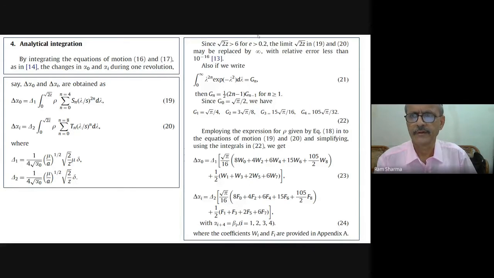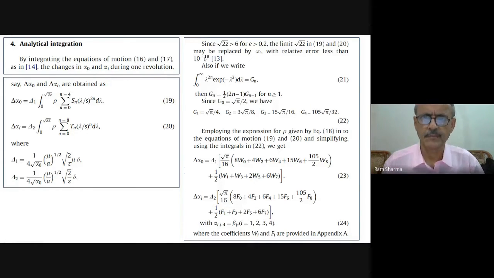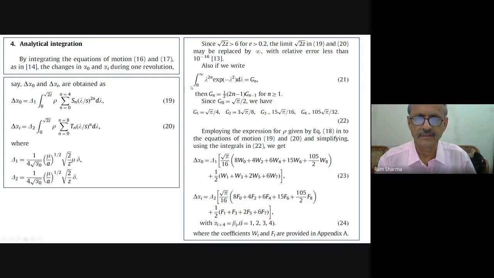So this limit, square root 2z, in equations 19 and 20 may be replaced by infinity, because otherwise you have problems, and errors are less than 10 to the minus 30. This was already documented in Kingsley's book, and earlier people have used it. So we had no difficulty in making the integrals in this form.